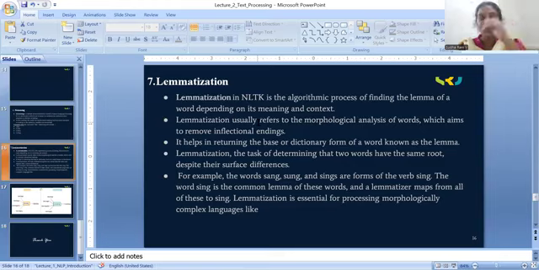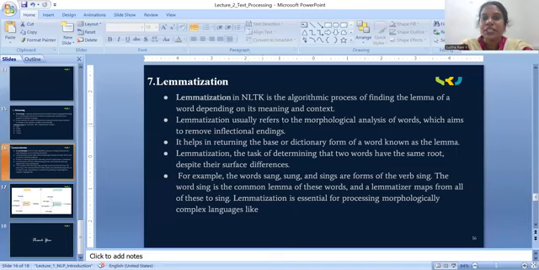So finding the lemma means finding the word depending on its meaning and context. It has to find its root word without disturbing the meaning and the context, and it has to generate the root word from the lemma word.